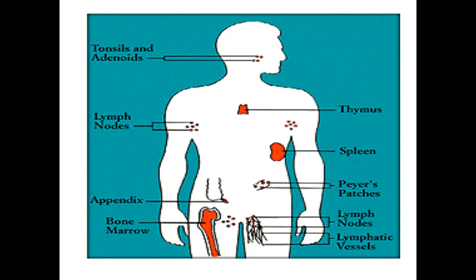So first we have our primary lymphoid organs, which are the bone marrow and the thymus. Bone marrow, as mentioned before, is the production site of all blood cells. Thymus is the maturation site of your T cells. T cell stands for thymus cells or thymocytes.